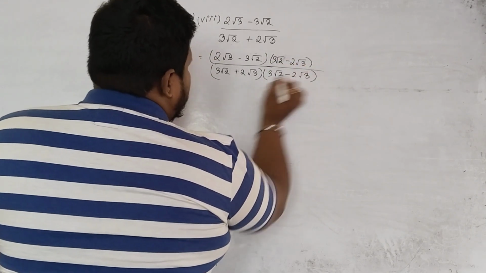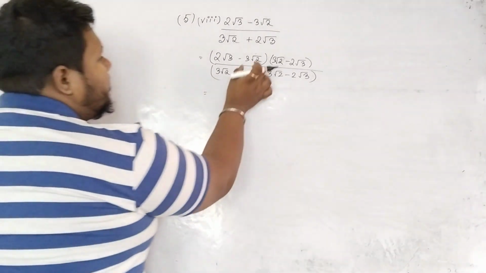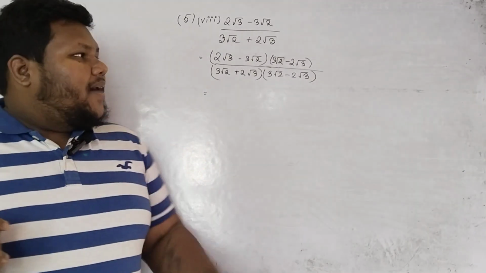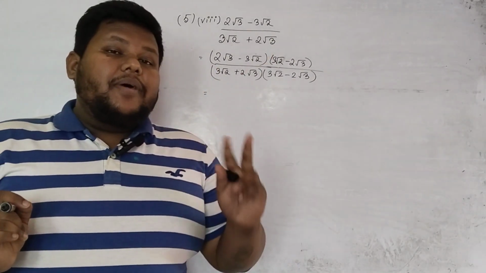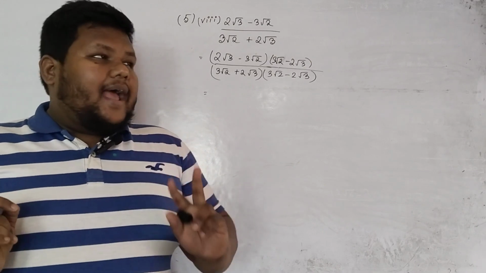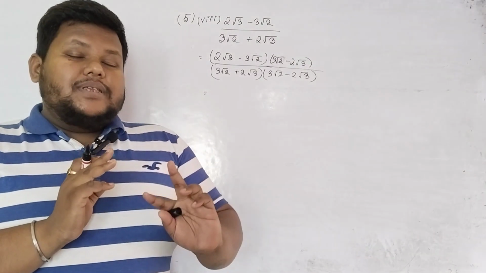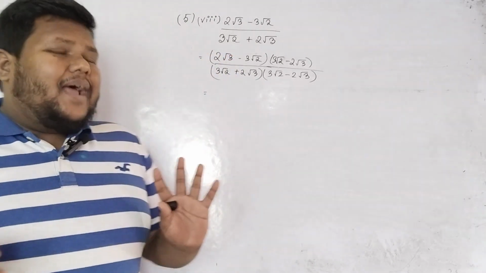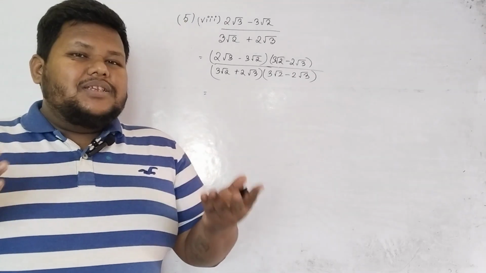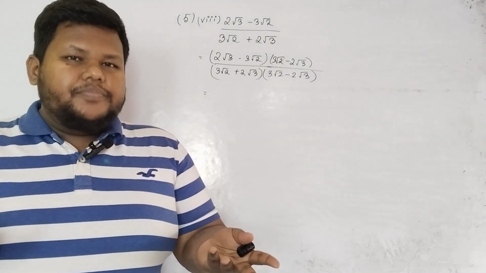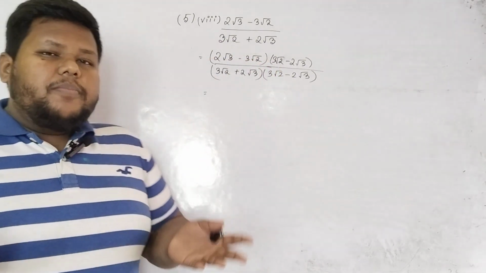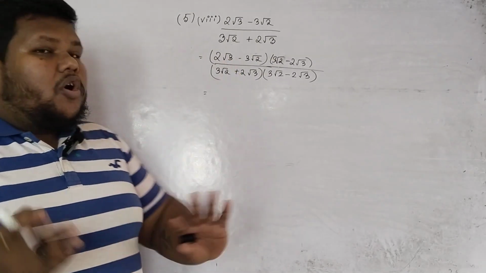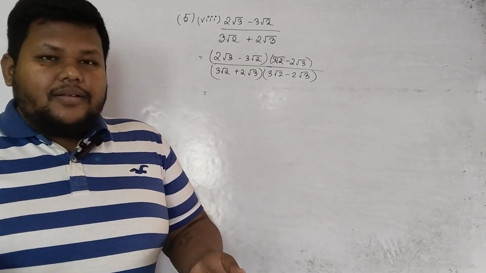Minus 2 root 3. Now you see this term is same, this term is same. Yes, correct. But if I have to bring it in the formula of a minus b whole square, then I have to arrange it, then again I have to change the sign also. Despite of doing all this, if I just apply the distributive property, my answer will come more easily and more quickly, na? So I will apply distributive property here, then answer will come more quickly, despite of doing 3-4 steps of changing the sign, then again arranging it, right?